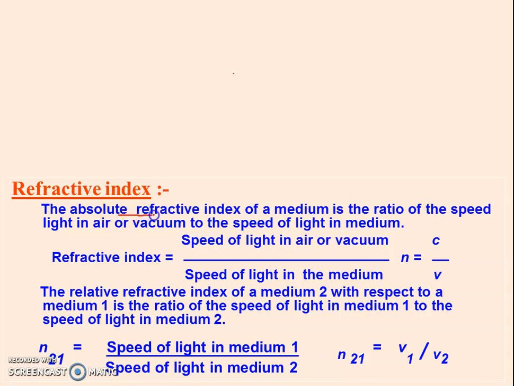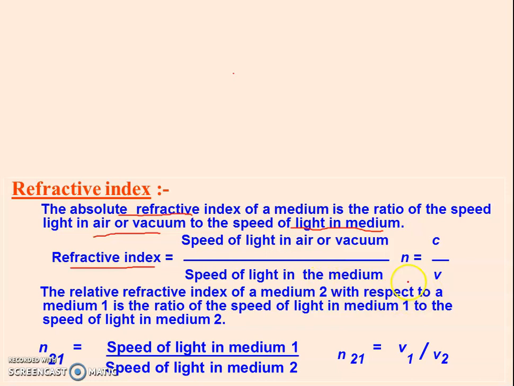The absolute refractive index of a medium is the ratio of the speed of light in air or vacuum, now we are taking the rarer medium as vacuum, to the speed of light in the medium. So the refractive index of a material medium is equal to speed of light in air divided by speed of light in medium.